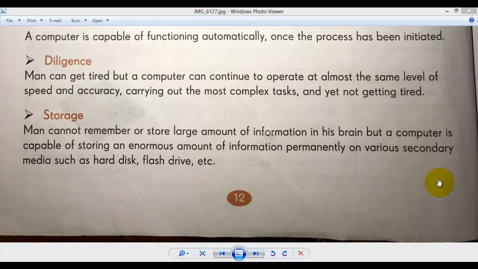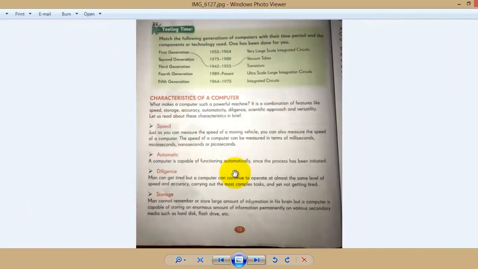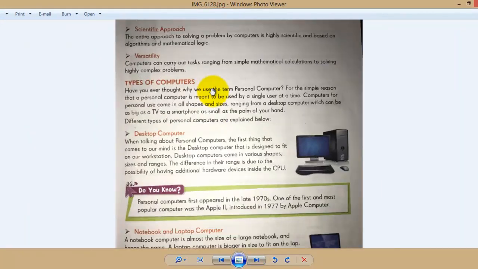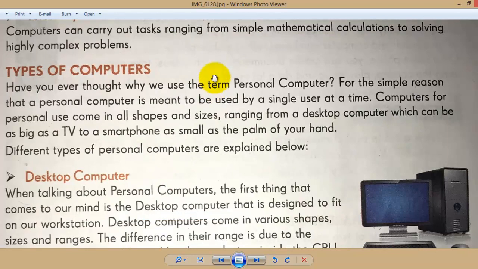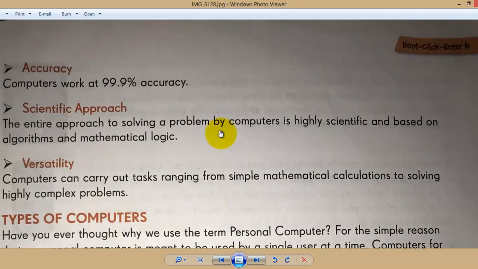These are some characteristics of computer. Next one is accuracy. Computer works at 99.9% accuracy, so we can trust a computer. The result which a computer provides to us is accurate, and we can trust that result, meaning it's true.